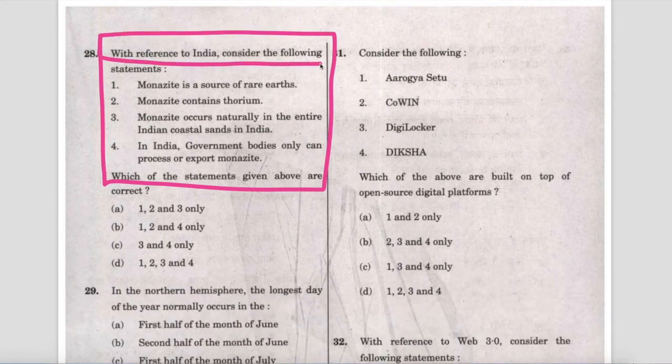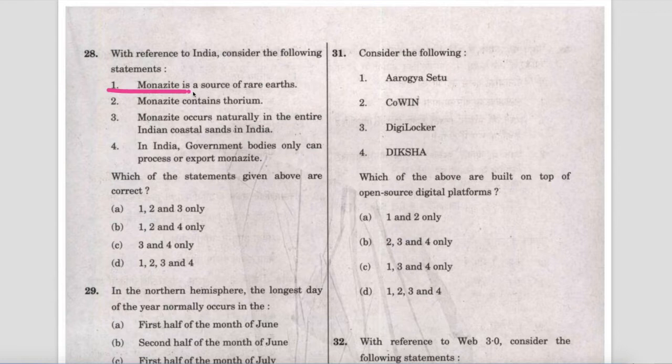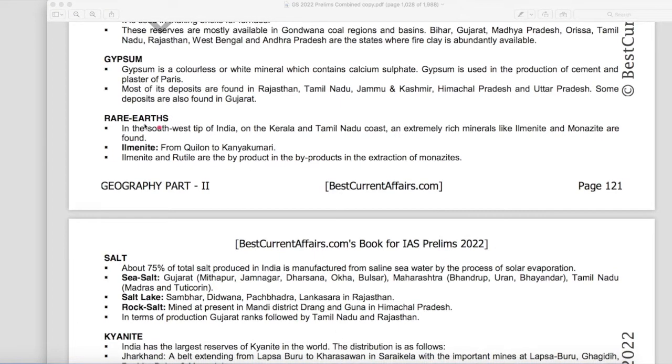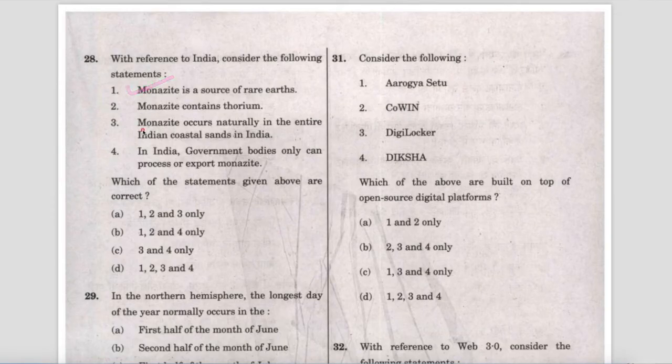With reference to India, consider the following statements. First statement is that Monazite is a source of rare earths. This statement is correct. This is our geography book, part 2 for IAS Prelims 2022, page number 121. Here it is mentioned, rare earths: in the southwest tip of India on the Kerala and Tamil Nadu coast, an extremely rich mineral like Monazite is found. Therefore, first statement is correct. 1 is correct. Now check the third statement, that monazite occurs naturally in the entire Indian coastal sands in India.